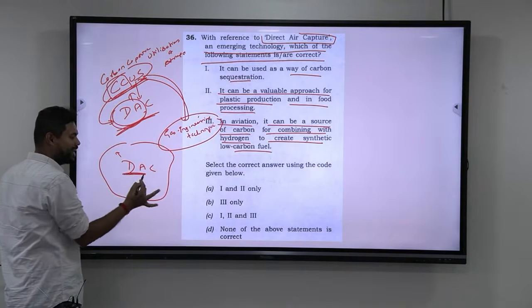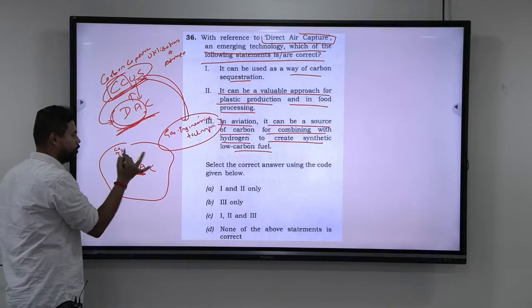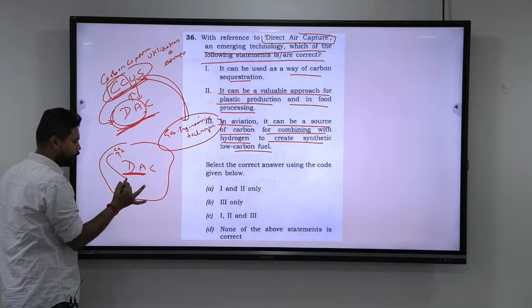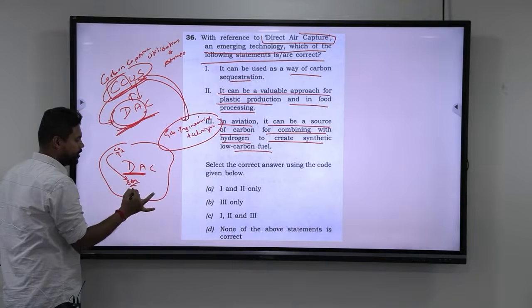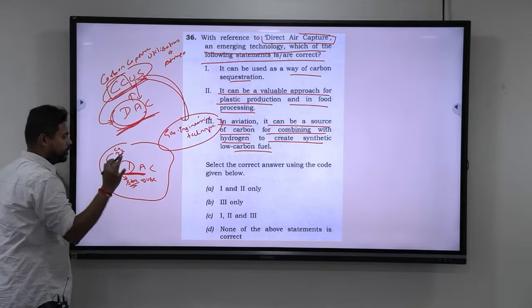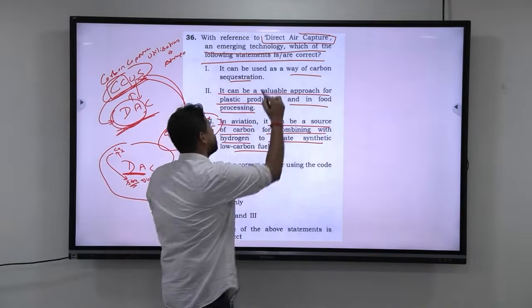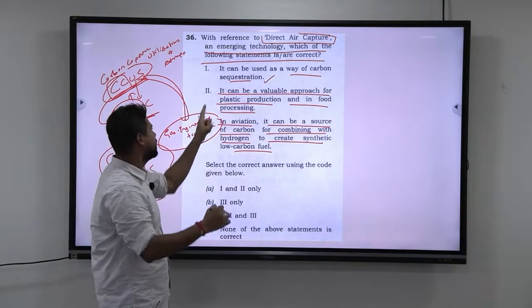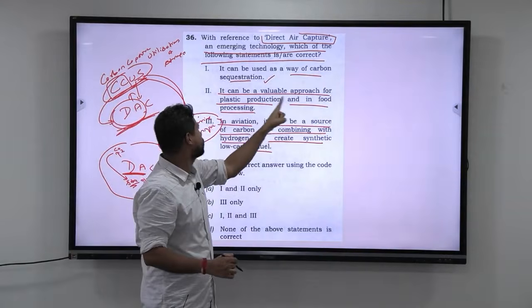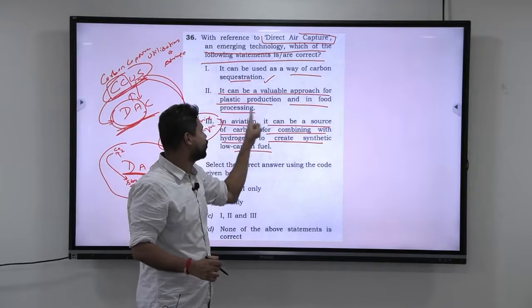Direct air means from the atmosphere we are going to capture the carbon dioxide, then store it, and after storing it, we are going to use it. This is what is direct air capture. So, can direct air capture be used as a way of carbon sequestration? Definitely yes. Second, it can be a valuable approach for plastic production and in food processing.